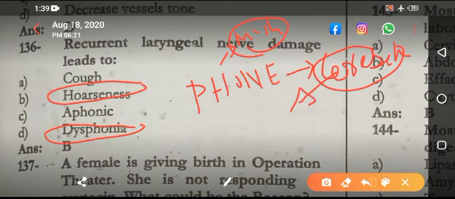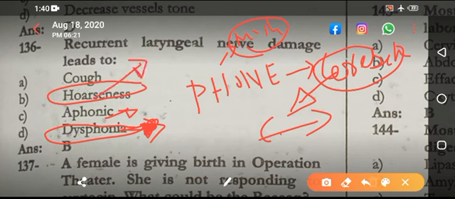Coordination is lost, so that specific sequence of contracting the muscles is lost. This is dysphonia. Aphonia means you are having nothing coming out from the mouth. Dysphonia means something is coming out from the mouth, but it has a different meaning. Hoarseness means the voice is hoarse, like whispering.